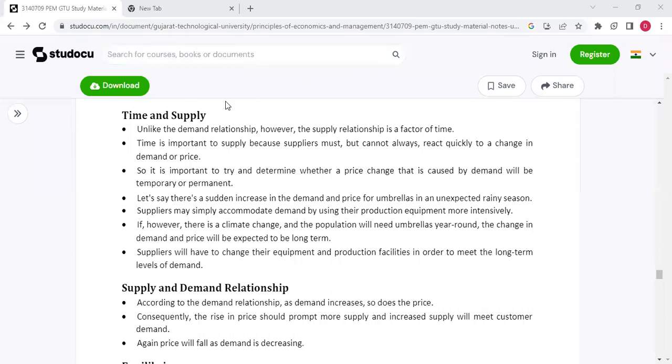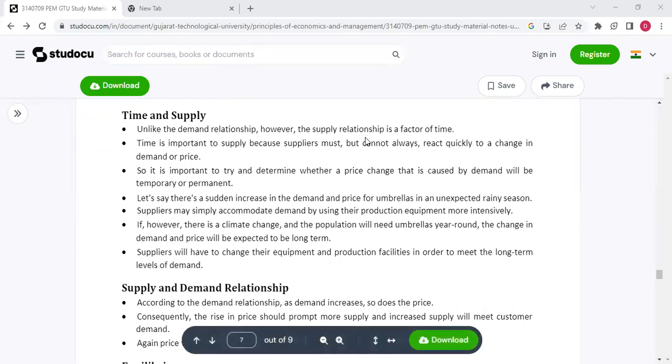So, time and supply. Unlike the demand relationship, however, the supply relationship is a factor of time. Time is important to supply because suppliers must, but cannot always, react quickly to a change in demand or price. So, it is important to try and determine whether a price change that is caused by demand will be temporary or permanent. Let's say there's a sudden increase in the demand and price for umbrellas in an unexpected season. Suppliers may simply accommodate demand by using their production equipment more intensively.